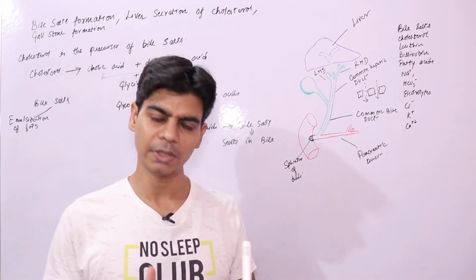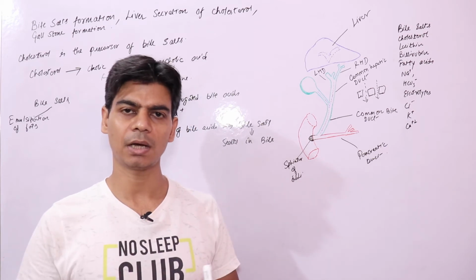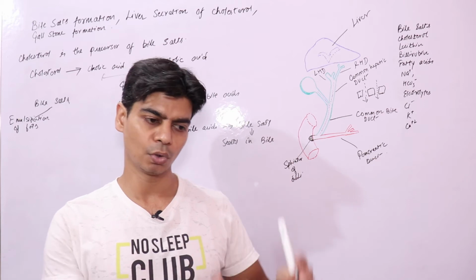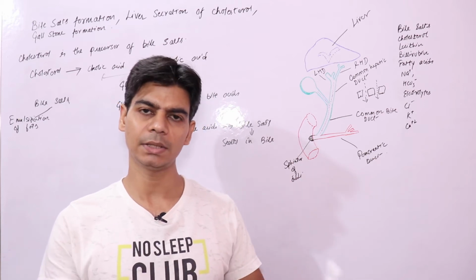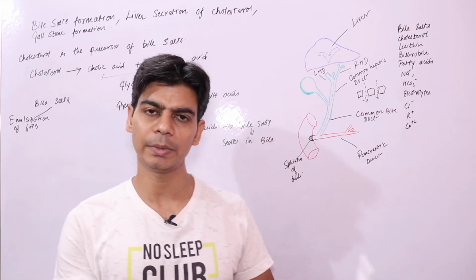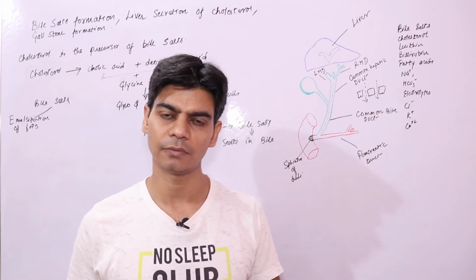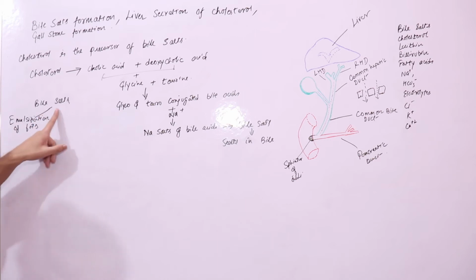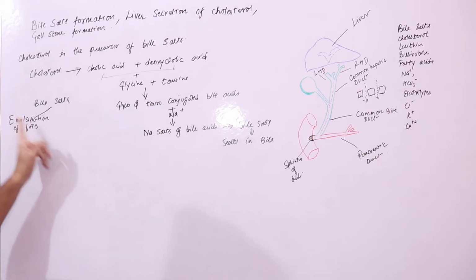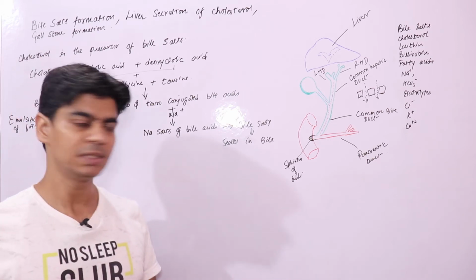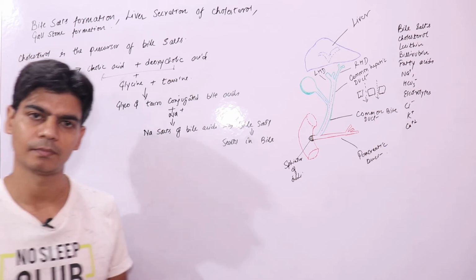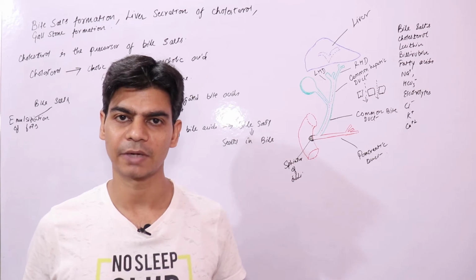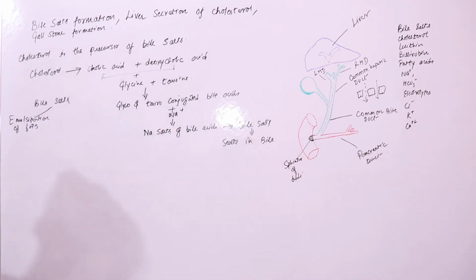Fats are hydrophobic, and we know that hydrophobic interacts with hydrophobic and hydrophilic interacts with hydrophilic. So these bile salts, or bile, are made from fats. That is why they can interact with fats and emulsify them.